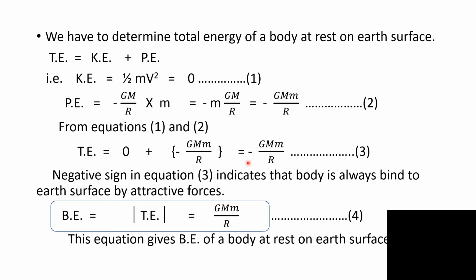So negative sign removed by modulus and binding energy is given by GMm upon R. This binding energy, when supplied to the satellite or supplied to body at rest on Earth's surface, then the body escapes from Earth's gravitational influence. Therefore, it is known as the binding energy of a body at rest on Earth's surface.